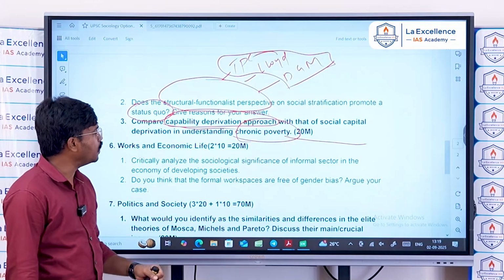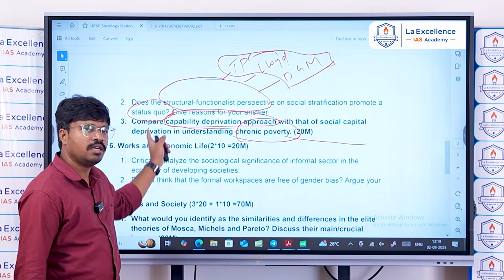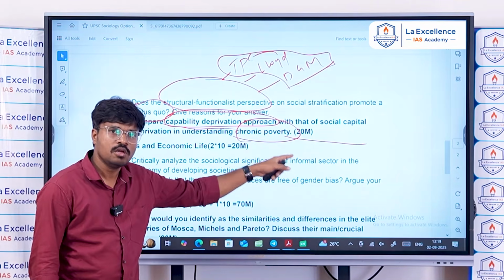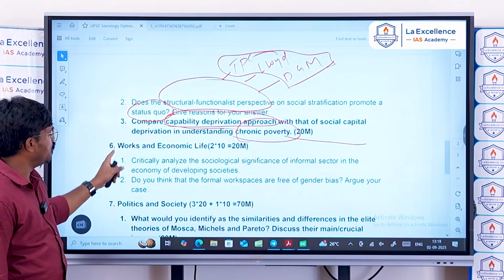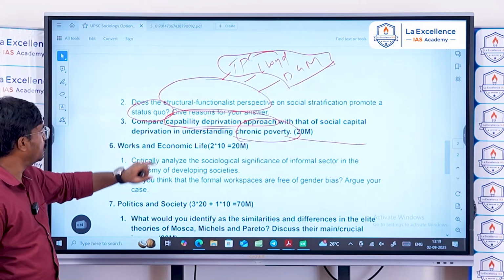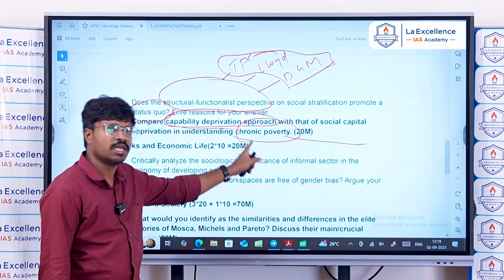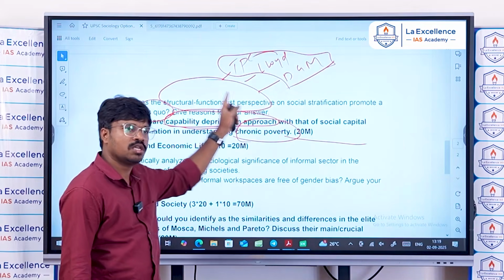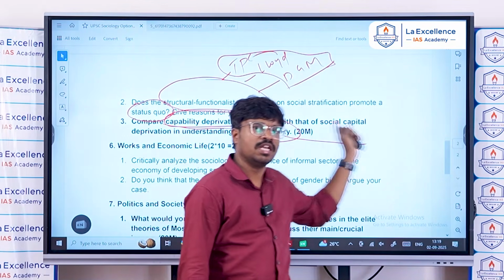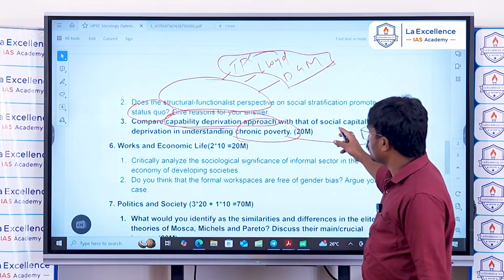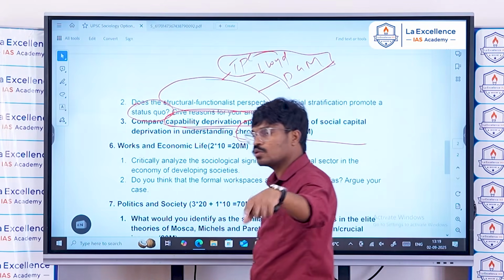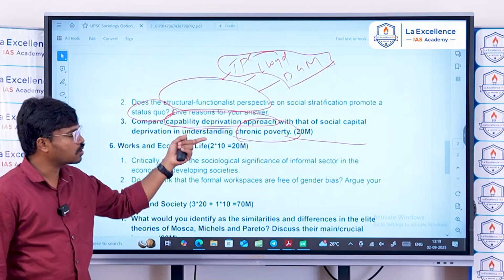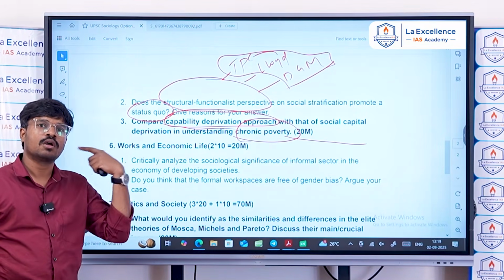That means chronic poverty is dependent on both; there is a relationship between capability deprivation and social capital deprivation. In this question, you first have to explain capability deprivation, that is, denial of education, healthcare, and skilling. Then explain social capital deprivation using Pierre Bourdieu's concept of social networks and social contacts.